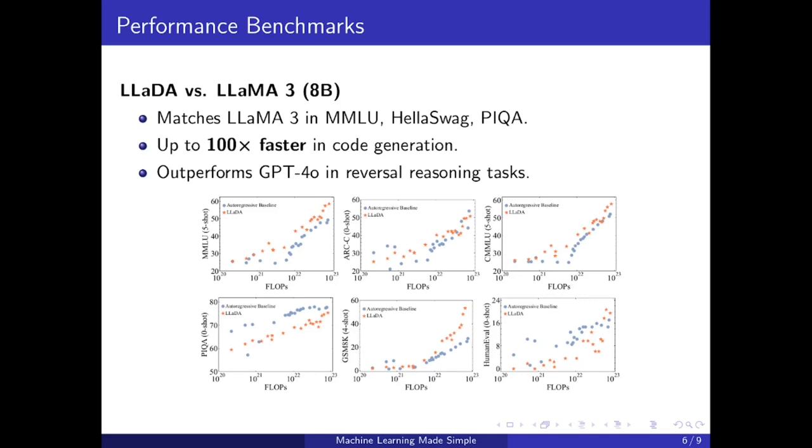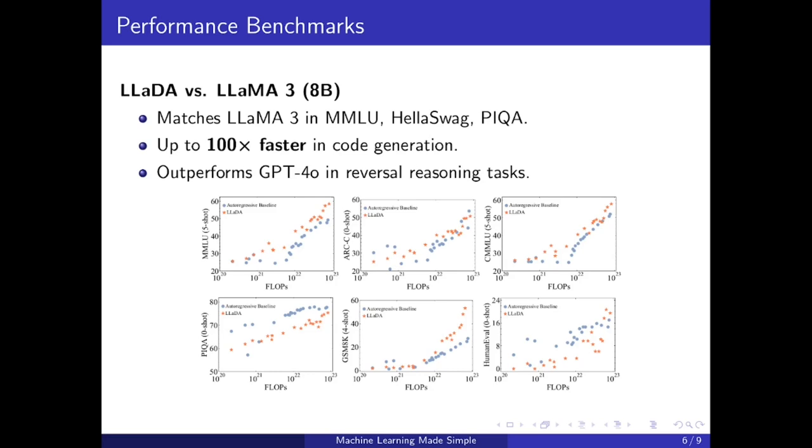Yes, they need 16 times more parameters than their autoregressive counterparts like BERT or GPT or Llama. However, they are also 10 to 100 times faster. So I'll take speed, because they consume the same amount of power, and maybe a little bit more memory. This is a big deal because it matches Llama 3 in all those benchmarks: MMLU, HellaSwag, PIQA. In code generation, LLaDA is, as I said, 100 times faster. In fact, I showed in the previous segment that it's 100 times faster than GPT-4o.